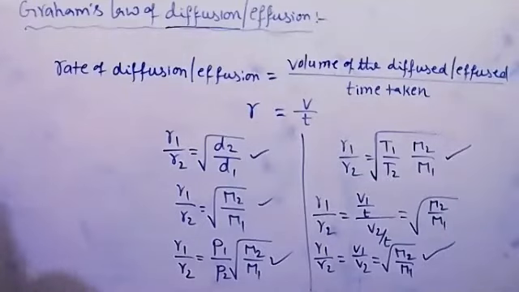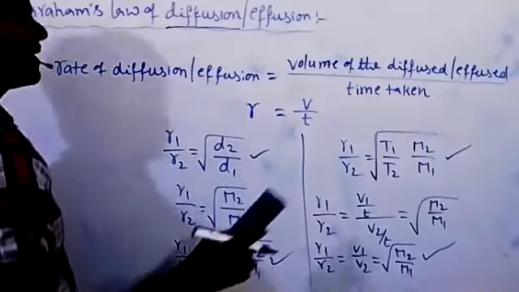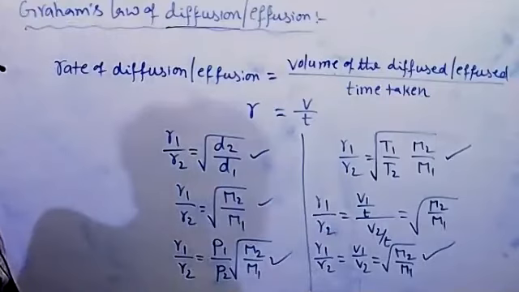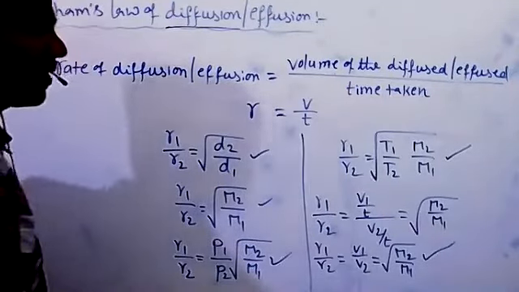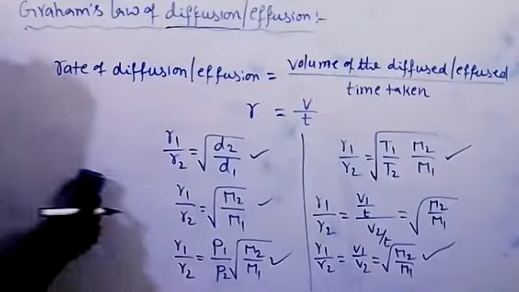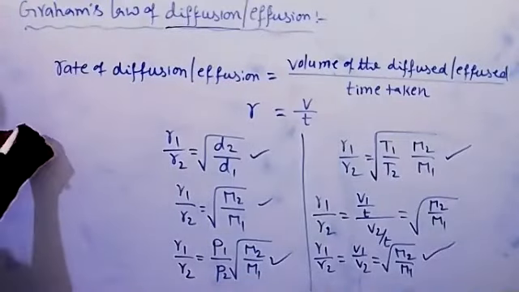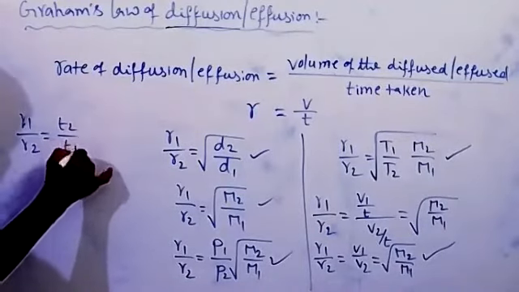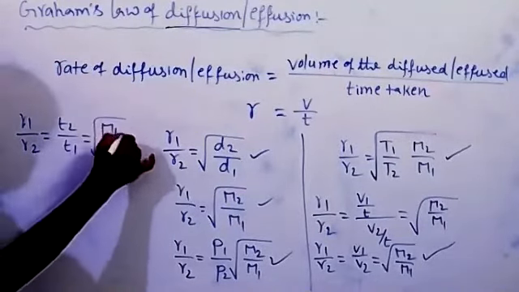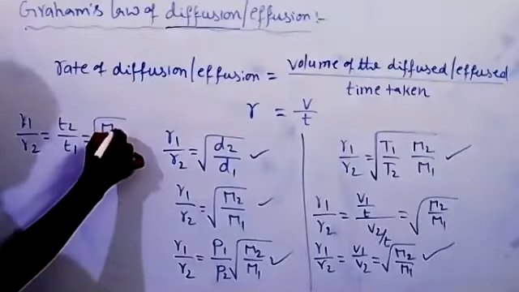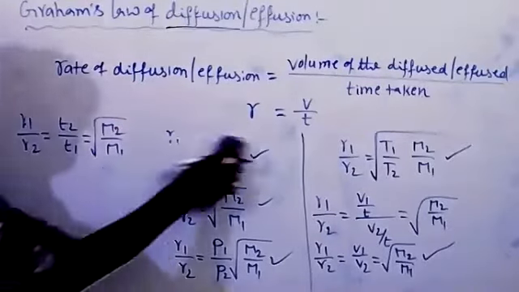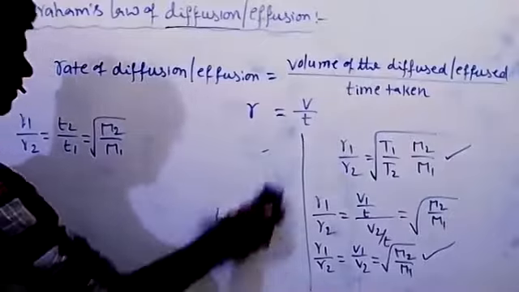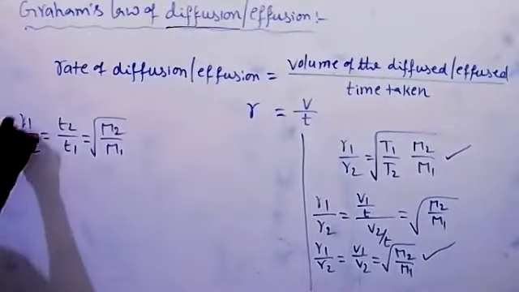Suppose two gases are diffused or effused in the same volume but at two different timings. The relation is reversed: R1 by R2 is equal to T2 by T1, equal to root of M2 by M1. Note this formula also.